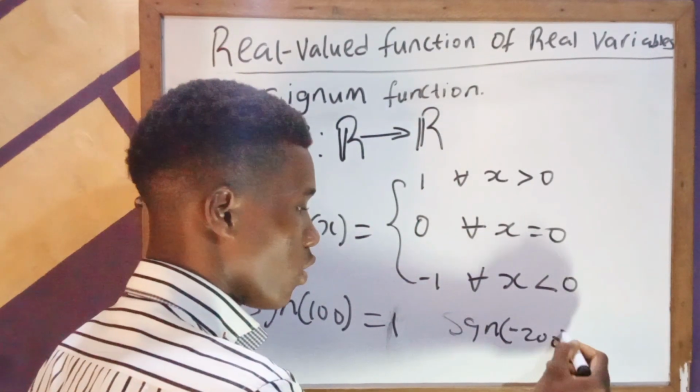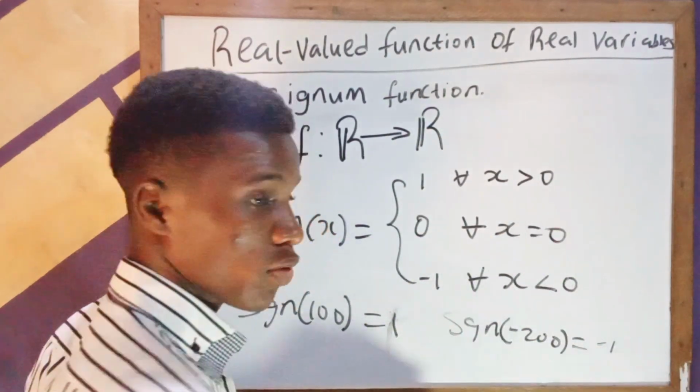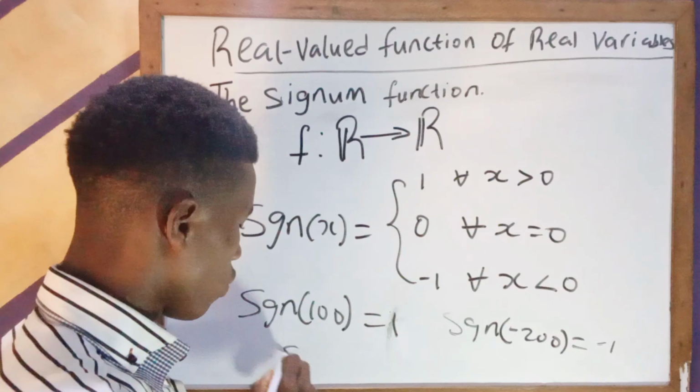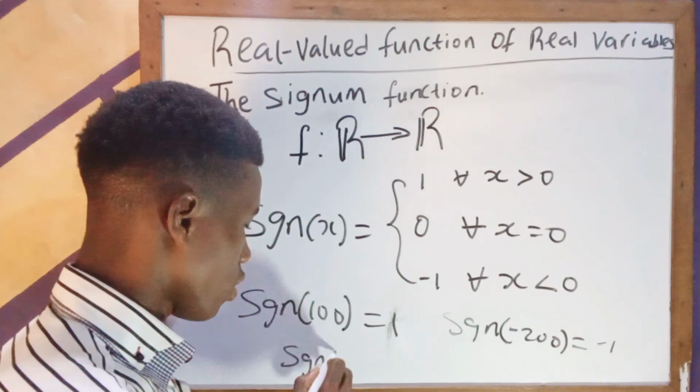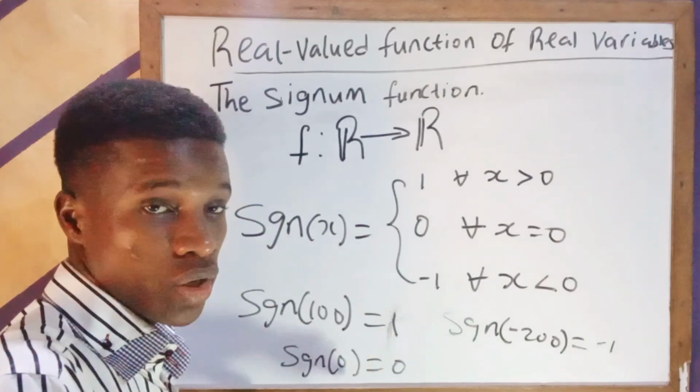Minus 200, what will the value be? We said minus 1. Thank you very much. You got it. So signum 0. Signum of 0 is equal to 0. So this is just how the signum function is defined.